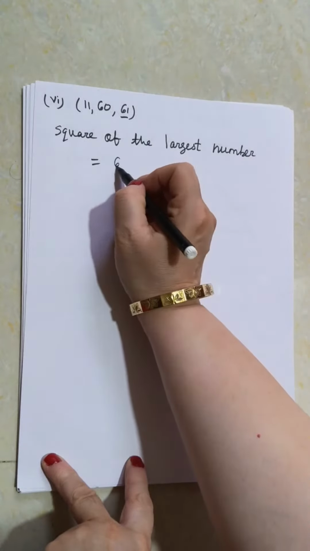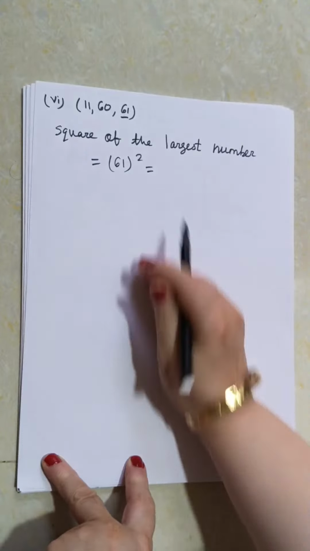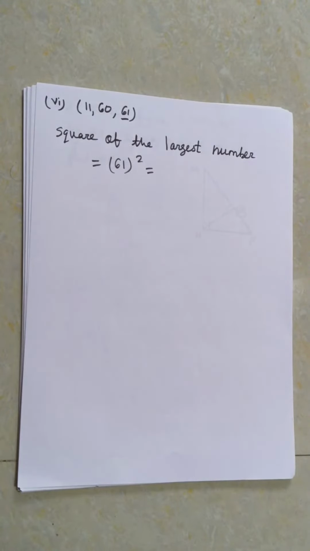So 61 square. I already got the answer from Parth. Rest of you also tell whether this answer is correct or wrong. Arnav has given it. 61 square is 3721.